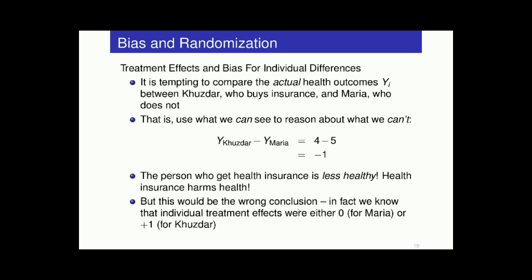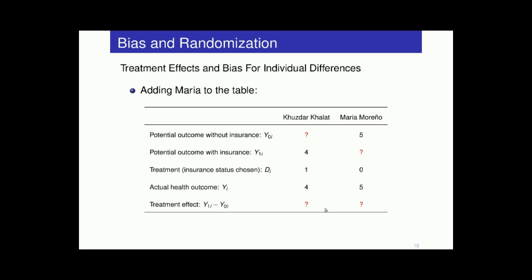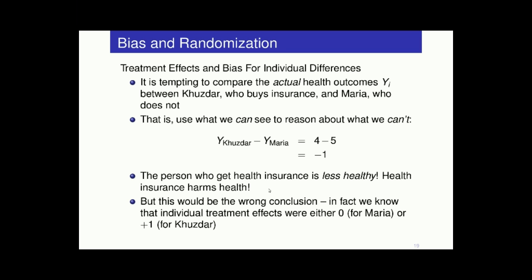But that would be the wrong conclusion. We know from the way this example is constructed that there's actually a positive effect for Kuzdar and a 0 effect for Maria. So this simple comparison is biased. It's not going to be equal to the truth. It's biased in a particular way that we can reason about and then try to correct.